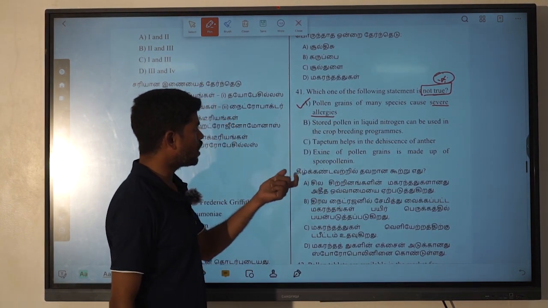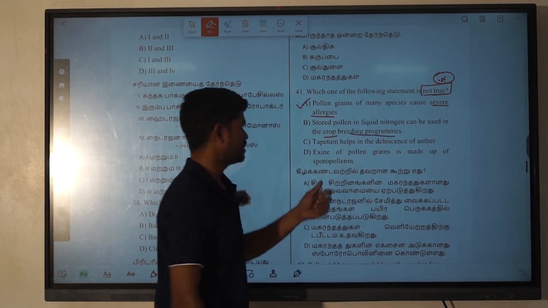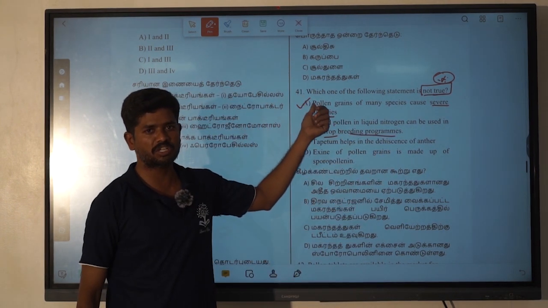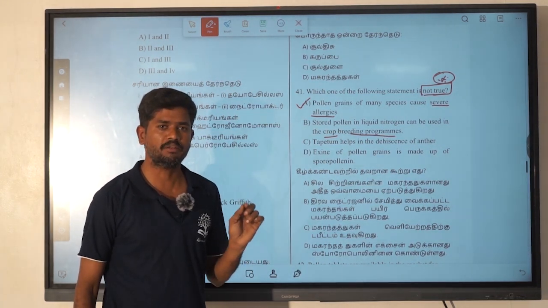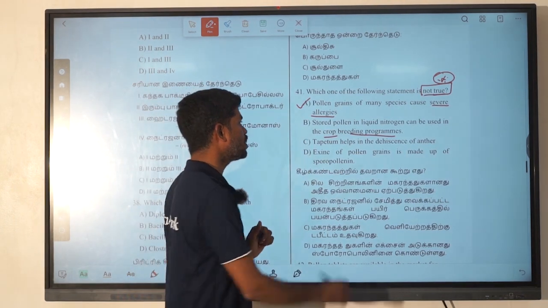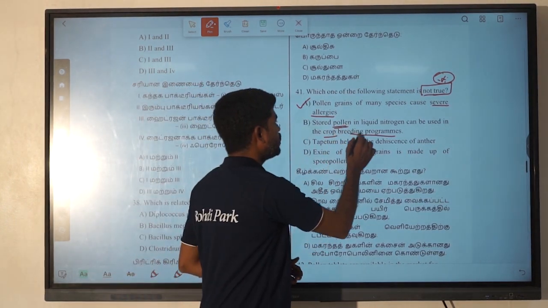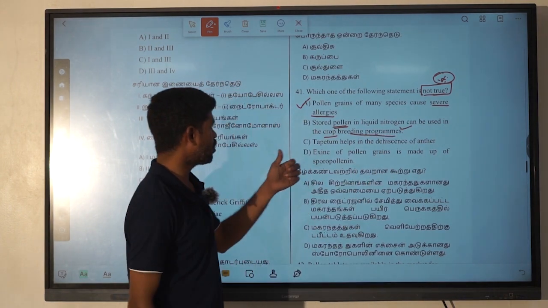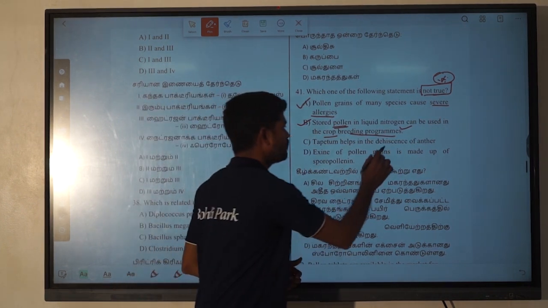So stored pollen in liquid nitrogen can be used in the crop breeding programs. Just before this question we discussed cryopreservation by using liquid nitrogen, minus 196 degrees Celsius. We are going to store the pollen, which is really helpful for plant breeding programs, crop breeding programs. It is also correct. So the tapetum helps in the digestion of the anther?